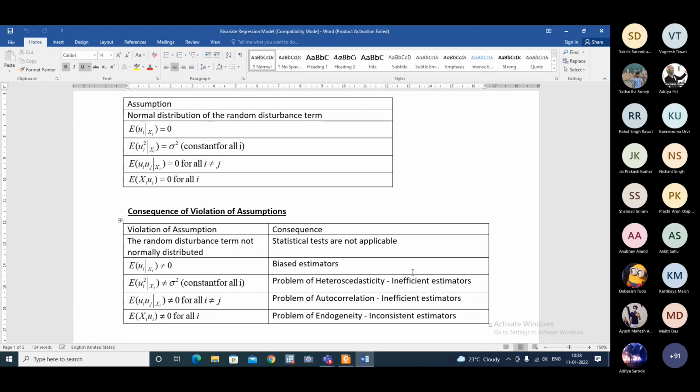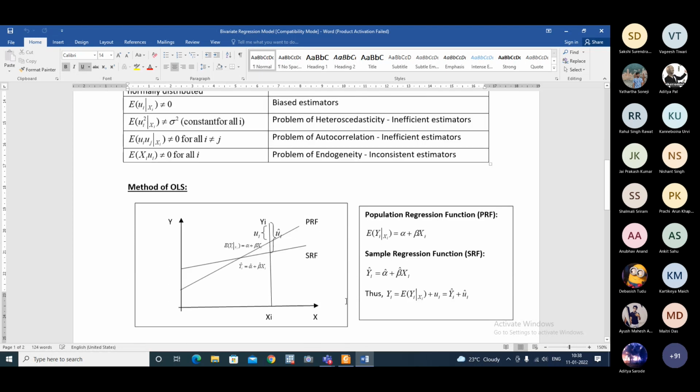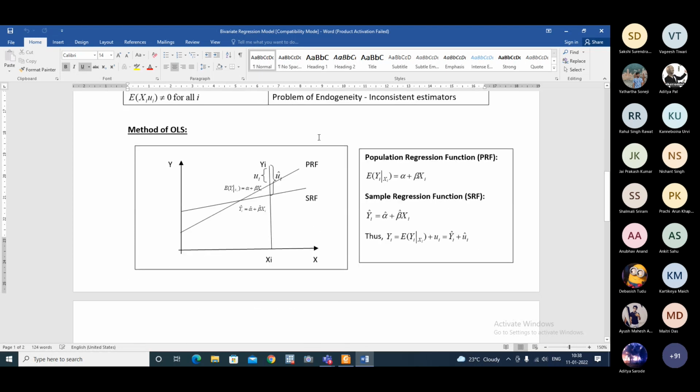Now, let us talk about this. Yesterday, we discussed the significance of the population regression function. And we have also discussed its comparison with the sample regression function, from where we get a distinction between Ui and U hat I.